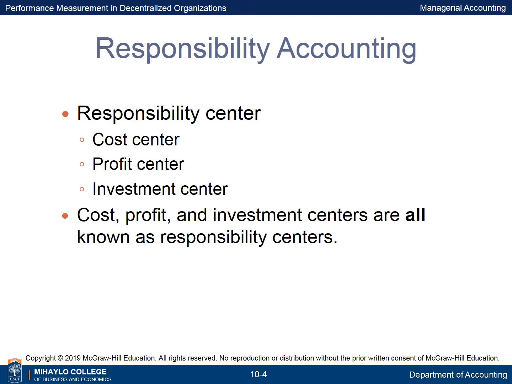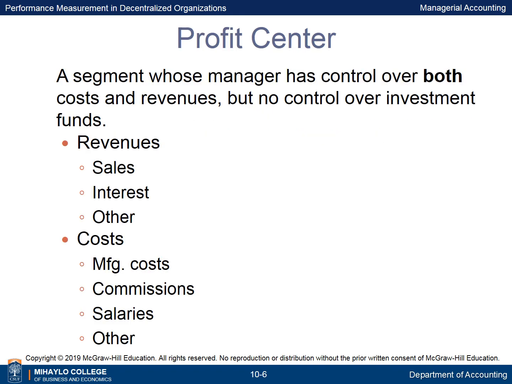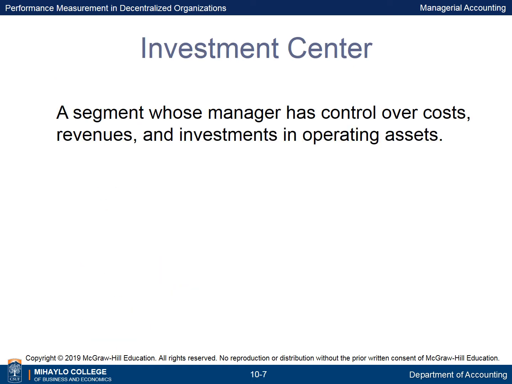Cost, profit, and investment centers are all known as responsibility centers. A cost center is a segment whose manager has control over costs but not over revenue or investment funds. A profit center is a segment whose manager has control over both costs and revenues but no control over investment funds. An investment center is a segment whose manager has control over costs, revenues, and investments in operating assets.